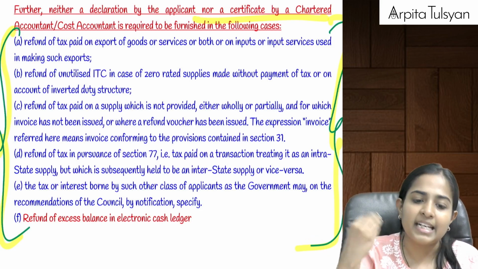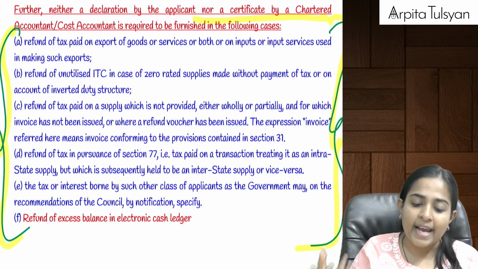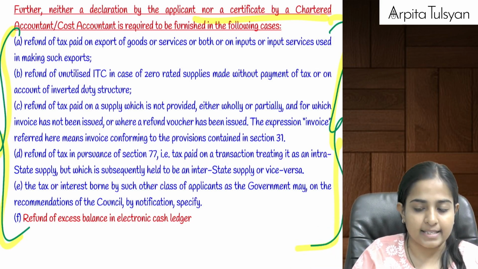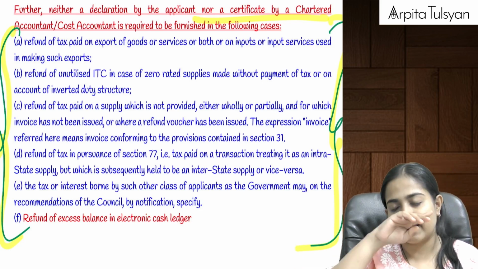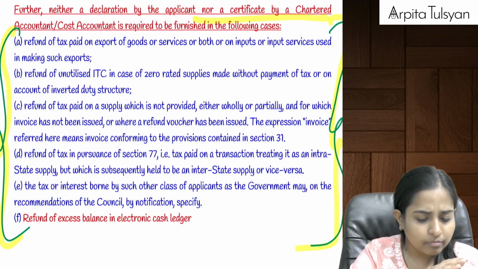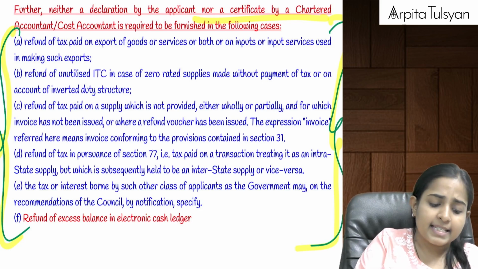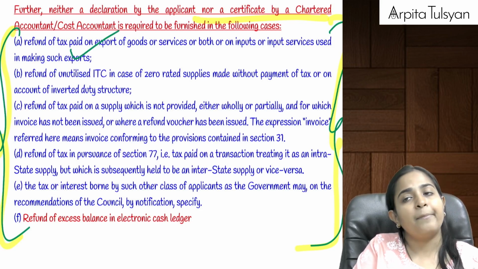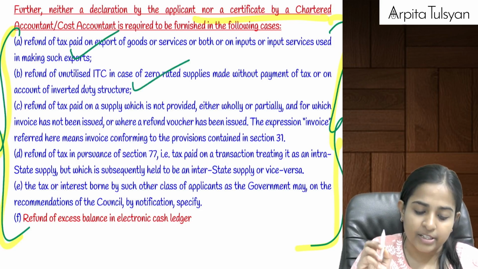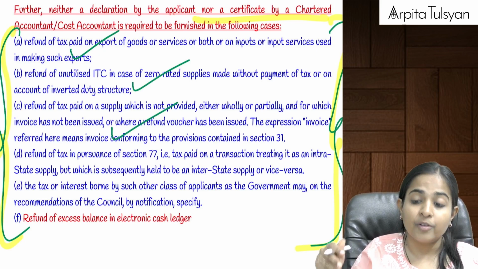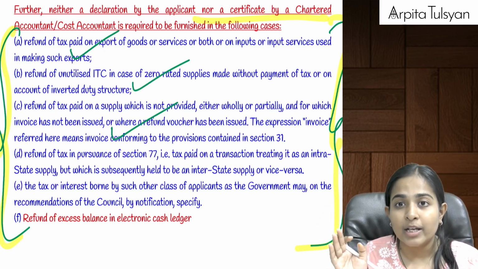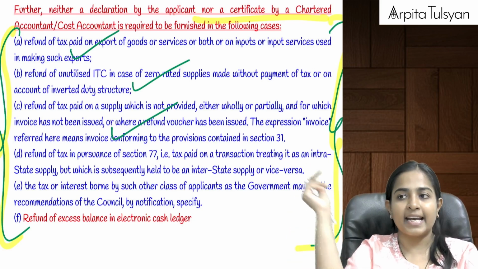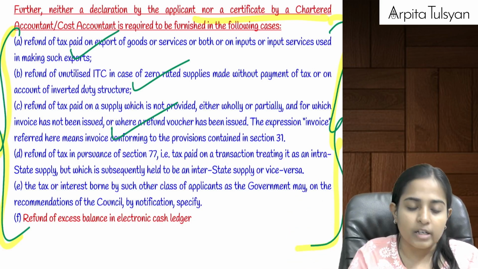First one, when you are taking any refund of taxes which you have paid on exports, means here you have done the export on payment of taxes. So output tax plus the ITC which is there, if you are taking a refund of the same, no need to furnish any certificate. Same way, when you have done any exports without payment of tax, so unutilized ITC, plus unutilized ITC in case of inverted duty structure. Then suppose if an invoice was not issued, you had received the advance but later you could not do the supply, then in such cases again you will be eligible for refund. No CA certificate etc.